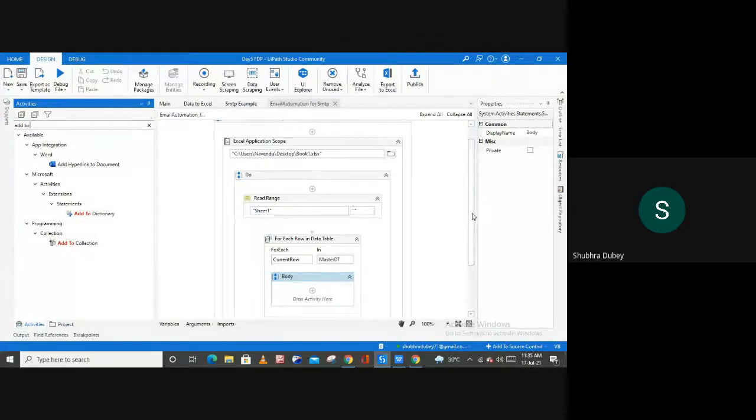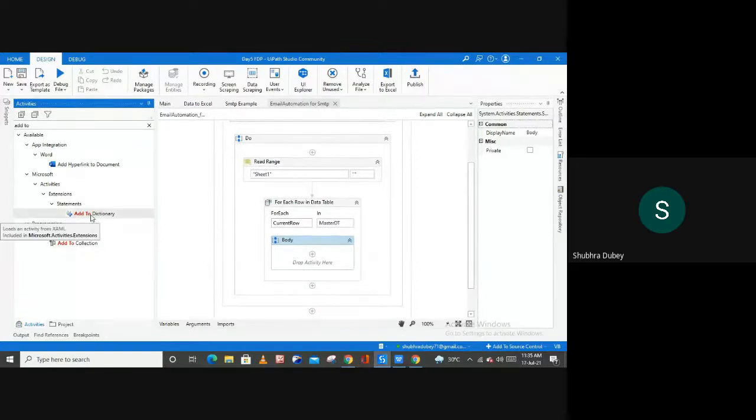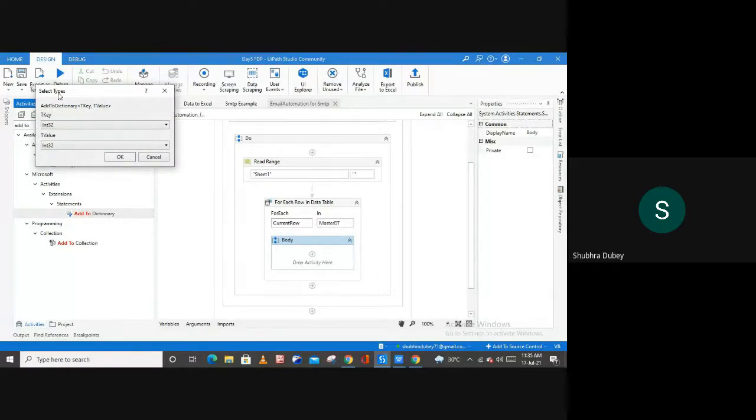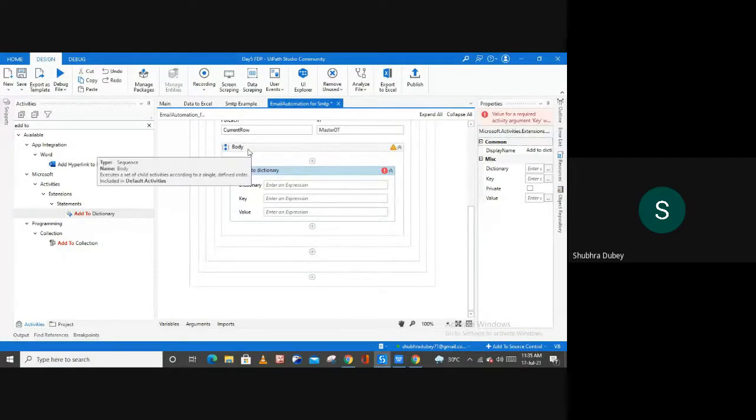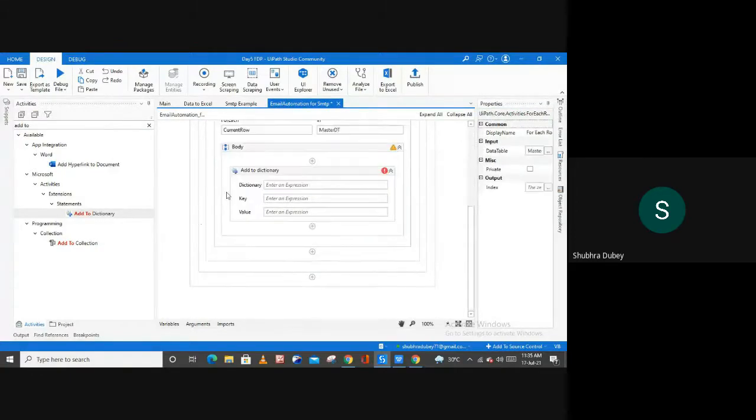So simply what you have to do is drag this activity and drop it inside of this body. And as you can see, now we have this pop-up, and from here we have to select the type for our key and our value also. So in our case, the type for the key is string, and the type for the value is also string, right? Hit OK, and your dictionary is added right inside of the body of the for each row in data table activity. Now what information you have to fill in this dictionary is first the dictionary, key and value.